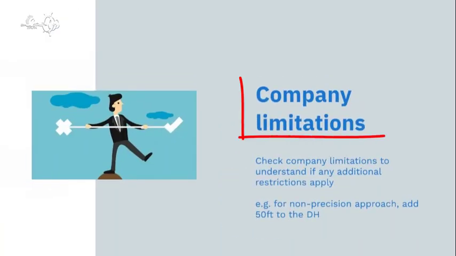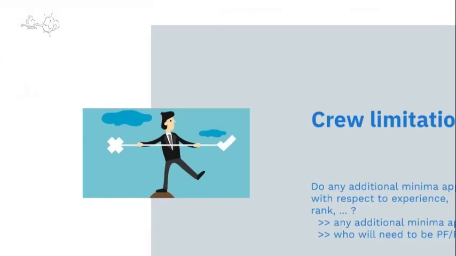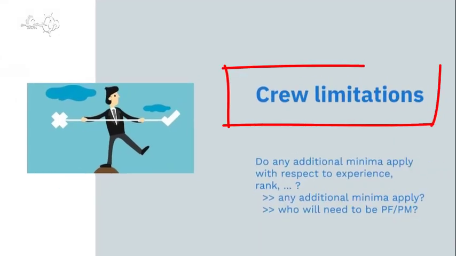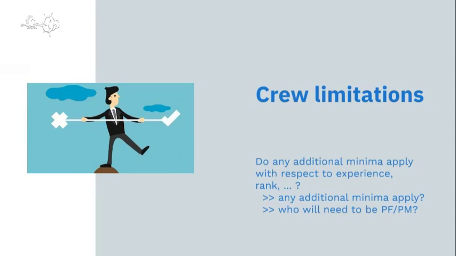In addition, there may be company limitations to the approach. We have to add 50 feet to the DH. And in addition, there may be crew limitations to take into account. For example, a new commander on type, low on experience, may have to add a certain additional visibility to the approach chart.